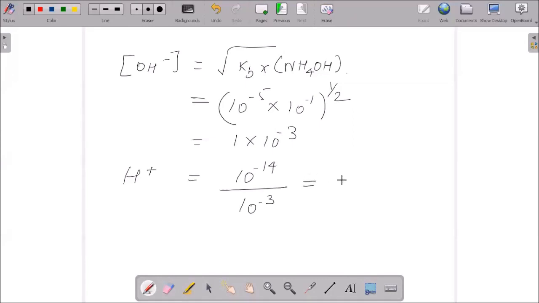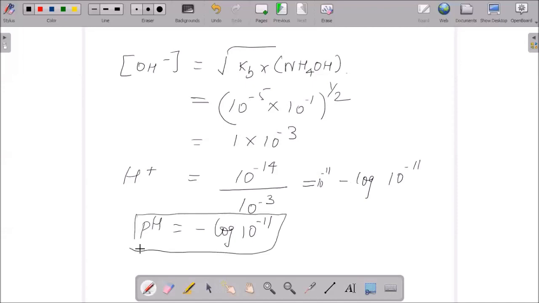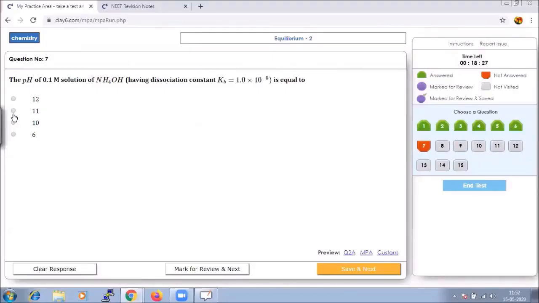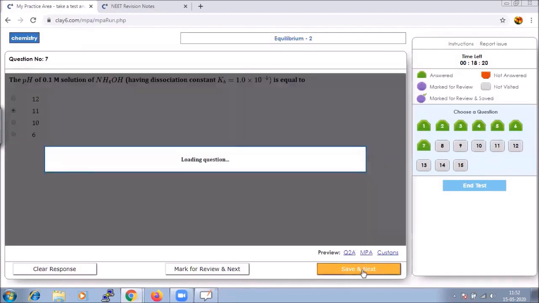So we can say it as minus log of 10 to the power of minus 11, because this value you will get as 10 to the power of minus 11. So we are having 10 to the power of minus 11, so the answer should be this. Let us save that and go to next.